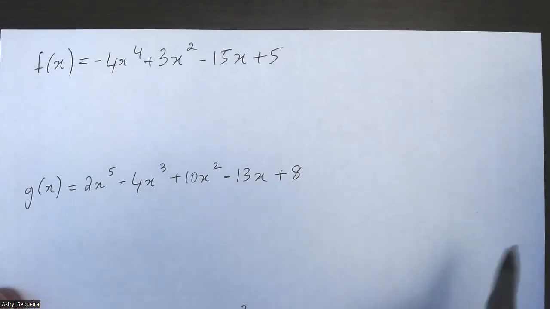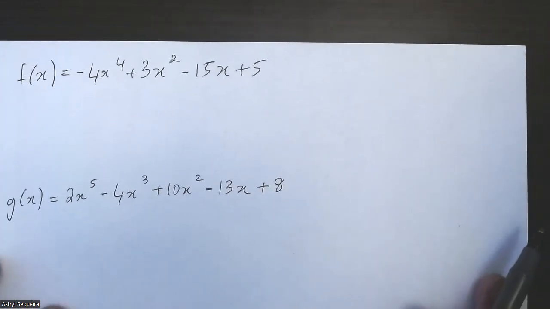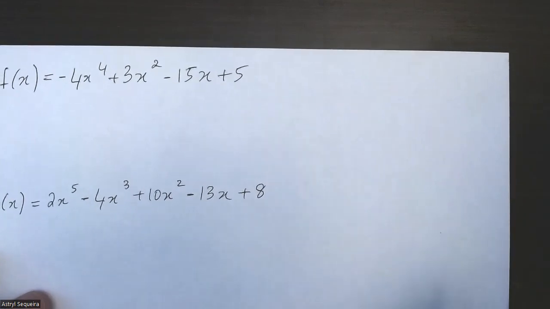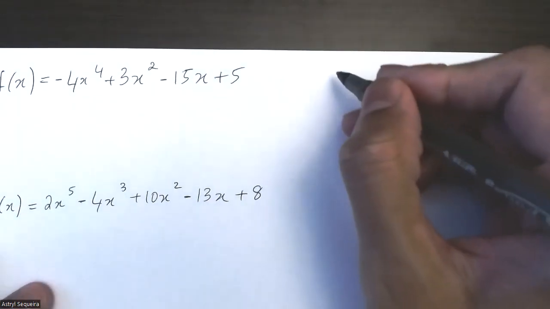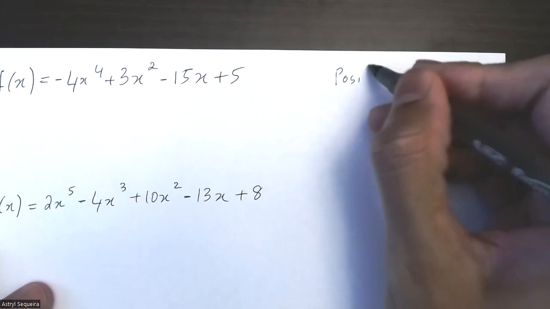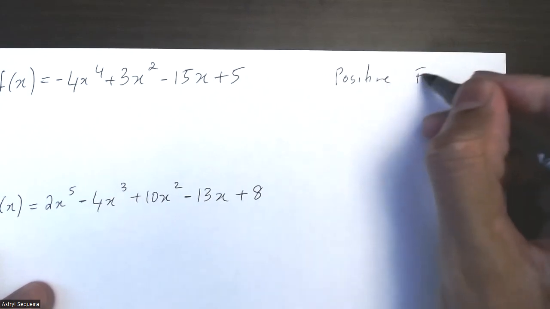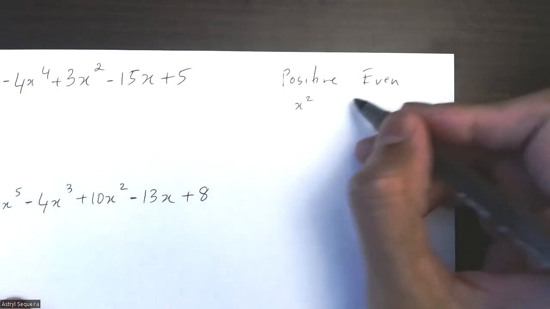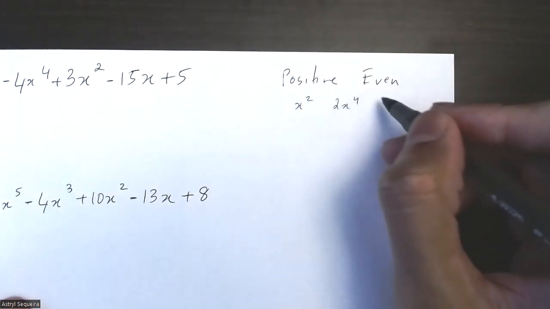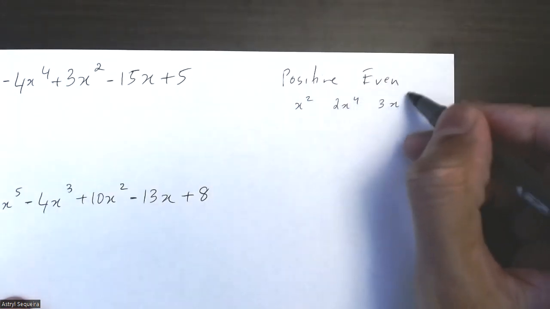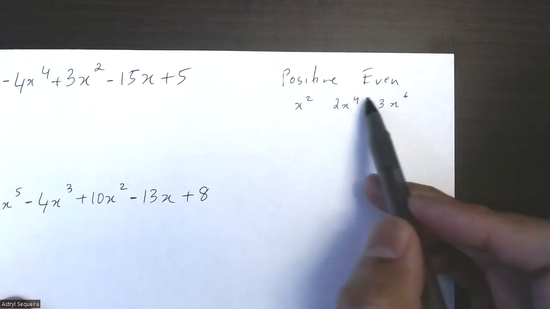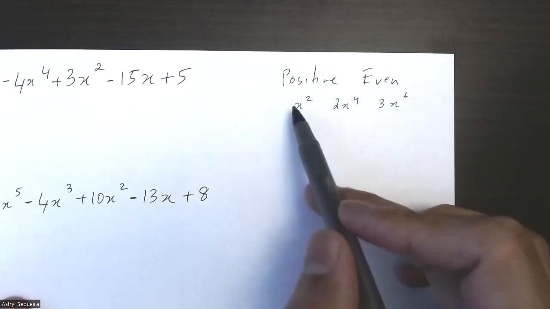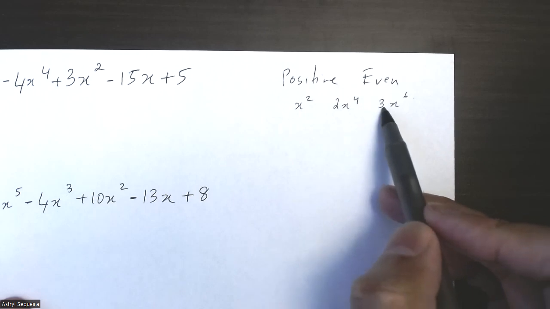So before we solve any problems, let me just talk a bit more about end behaviors. We have four types of functions. A positive even function. So this is like x squared or 2x^4 or 3x^6. As you can see, the degrees are all even numbers and the coefficients are all positive.